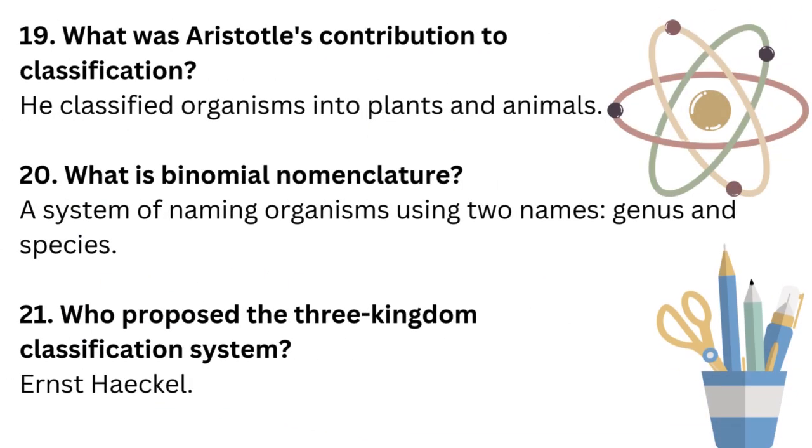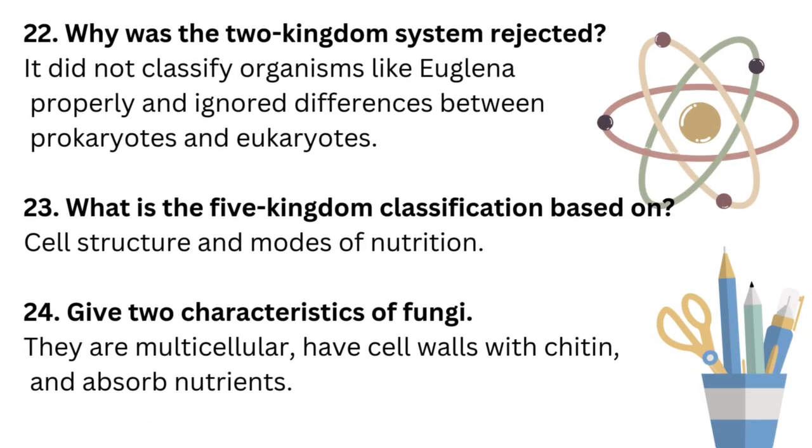What was Aristotle's contribution to classification? He classified organisms into plants and animals. What is binomial nomenclature? A system of naming organisms using two names, genus and species. Who proposed the three-kingdom classification system? Ernst Haeckel. Why was the two-kingdom system rejected? It did not classify organisms like Euglena properly and ignored differences between prokaryotes and eukaryotes.